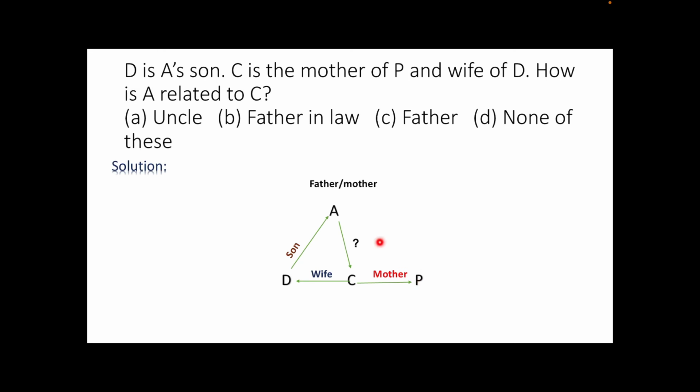Now you have to find the relation between A and C, right? Now since D is son of A, that means A is either mother or father of D. So this A will be in-law for C. So it will be either father-in-law or mother-in-law for C. Since here there is no mother-in-law given to us, we are given only father-in-law, we consider this A as father of D. So that way A is father-in-law of C. So right answer is B, father-in-law.